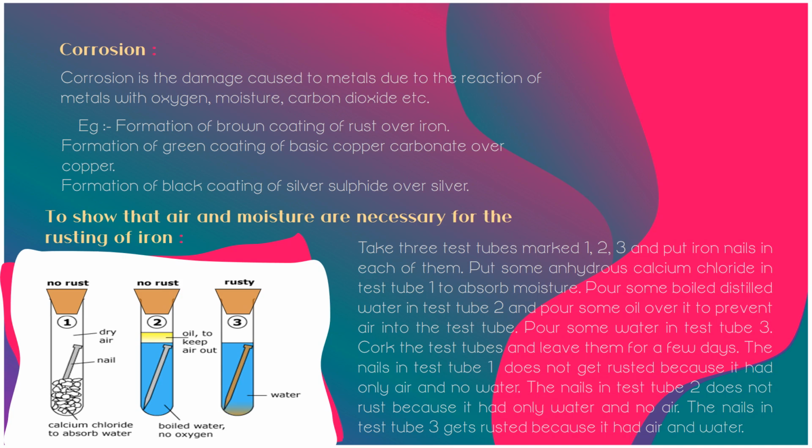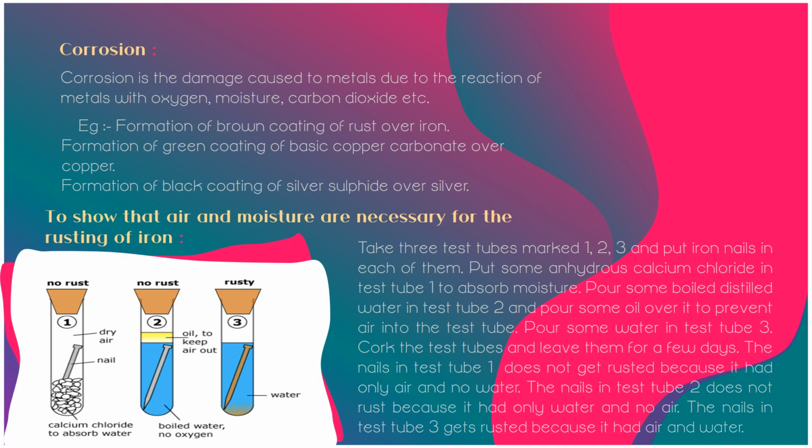To show that air and moisture are necessary for rusting, here is an activity. Take 3 test tubes marked 1, 2 and 3 and put iron nails in each of them. Put some anhydrous calcium chloride in test tube 1 to absorb moisture. Pour some boiled distilled water in test tube 2 and pour some oil over it to prevent air from entering that test tube. Then pour some water in test tube 3, cork the test tubes and leave them for a few days.